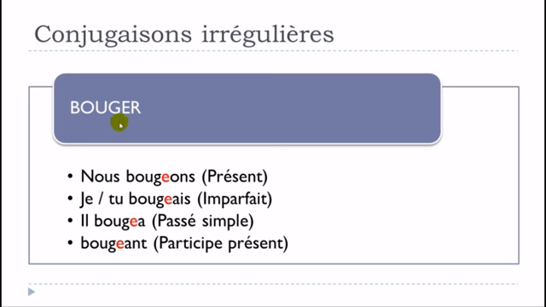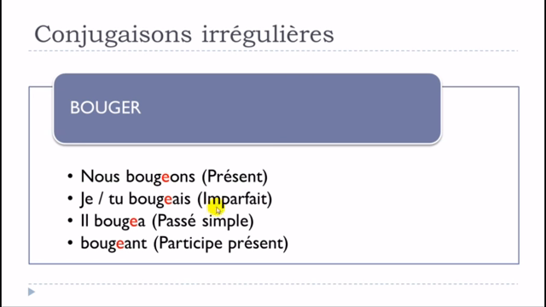So ge and je, all right? So the only possibility that we've got to make this phonetic connection between this form and the infinitive is by adding this E here, okay? And so when you put this here, you will get the sound bougeons, okay? And in that case, you know what verb we are talking about. Nous bougeons, all right? So it's only this nous form that will be affected at the present tense.